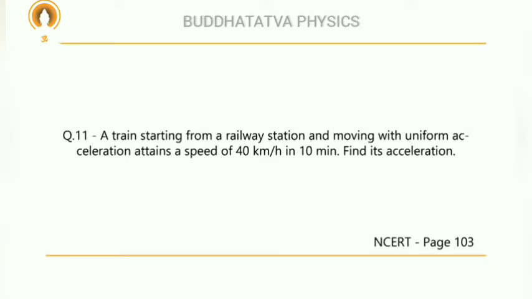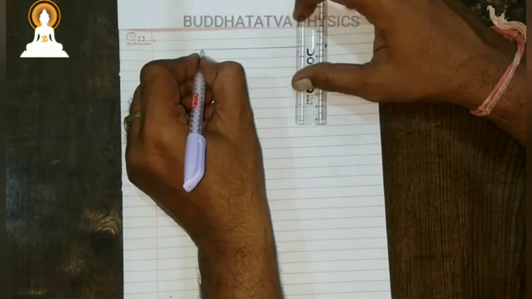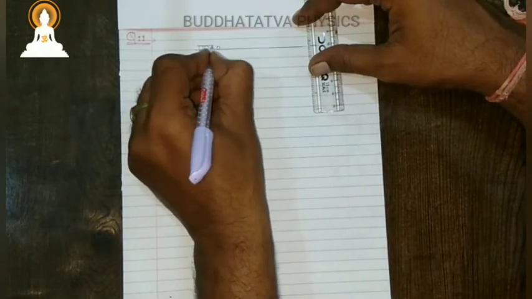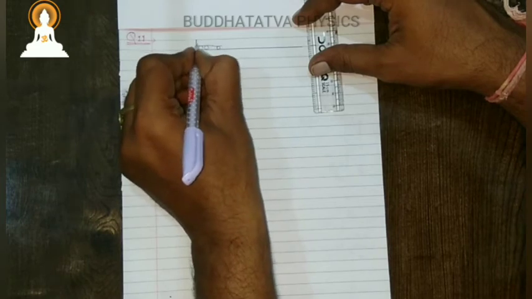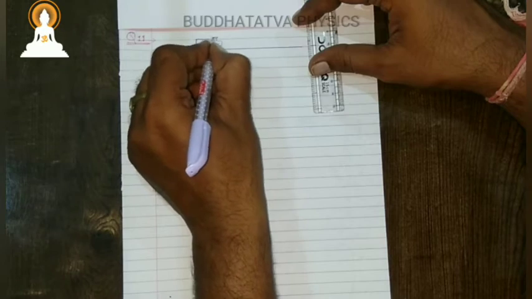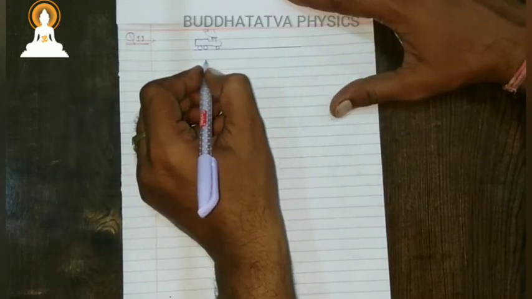A train starting from a railway station and moving with uniform acceleration attains a speed of 40 km per hour in 10 minutes. Find its acceleration. Okay, in question number 11, they are asking about a train. Starting from a railway station.